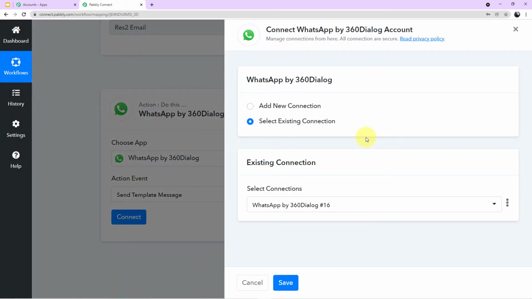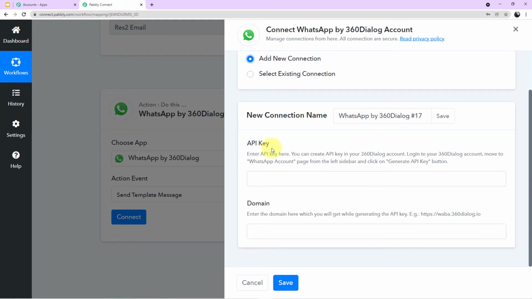A mini window will emerge in front of you asking for two options. As soon as you click on add new connection, it will ask you to fill up two required fields. First, it is asking for the API key and the domain.